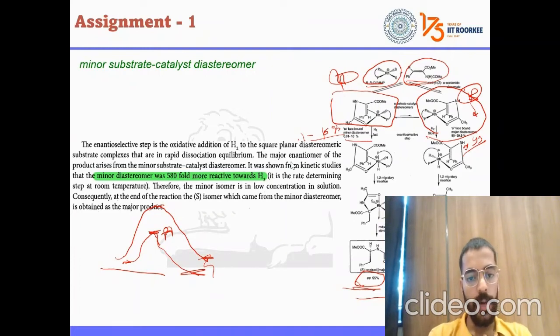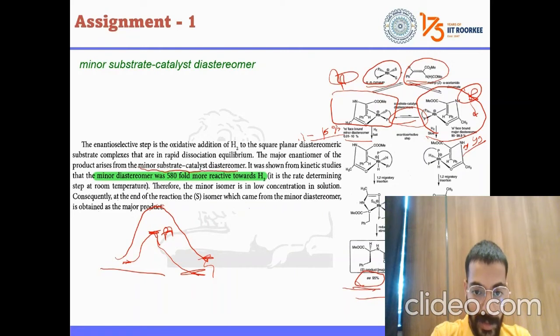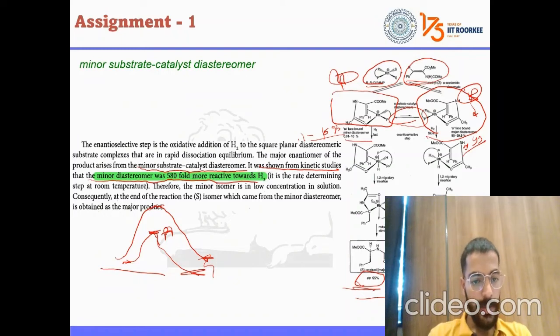The enantioselective step is the oxidative addition of hydrogen to square planar diastereomeric substrate complexes that are in rapid dissociation equilibrium. They can move here and there, either re face or si face. It will keep on happening. The major enantiomer of product arises from the minor substrate-catalyst diastereomer. Means if we are getting the major product, where will it come from? The minor substrate-catalyst diastereomer. It was shown by a kinetic study that the minor diastereomer was 580-fold more reactive towards hydrogen. It is the rate determining step at room temperature. That means the kinetic study also supports this mechanism.